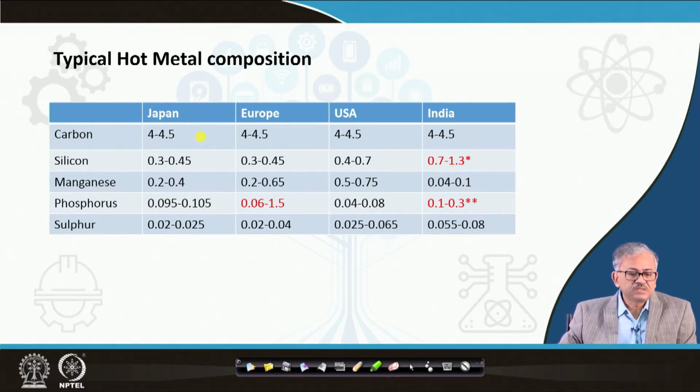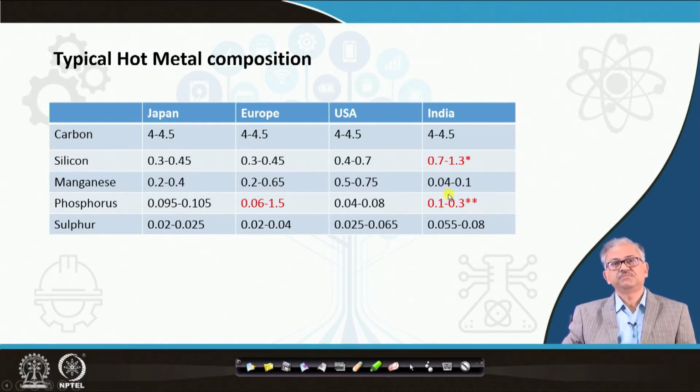Now, silicon, if you consider, you can find a variation, and we have very high silicon. Our hot metal may have 0.7 to 1.3 weight percent of silicon, compared to Japan at 0.3 to 0.45, Europe 0.3 to 0.45 and USA 0.4 to 0.7. So compared to other countries, in India we have a large silicon content, and it is mainly because of our source. We have iron ore that contains a lot of silicon.